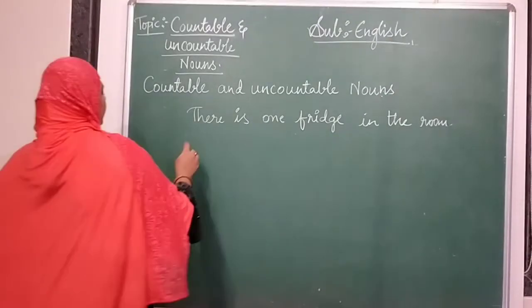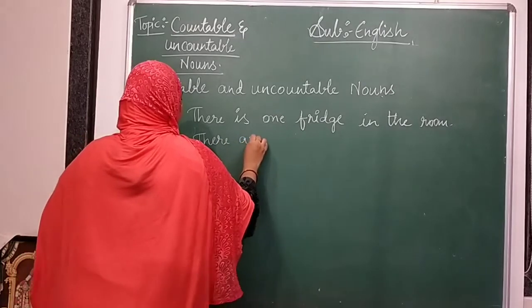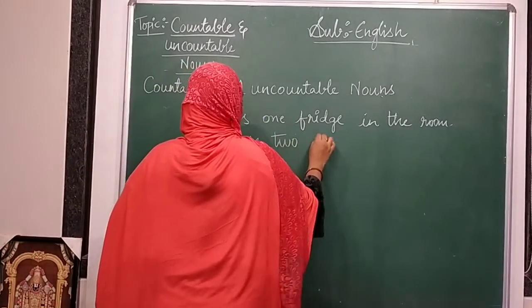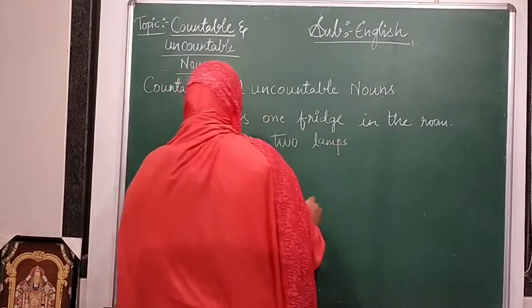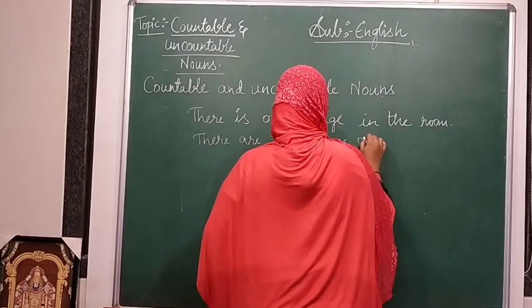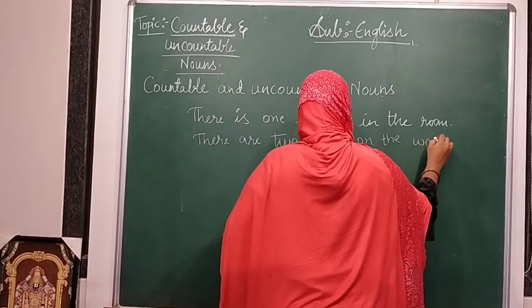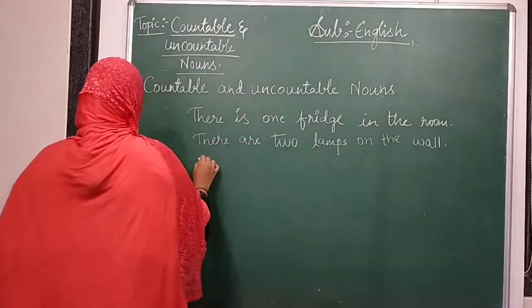There are four chairs. So these are countable. There is one fridge in the room, there are two lamps on the wall, there are four chairs.